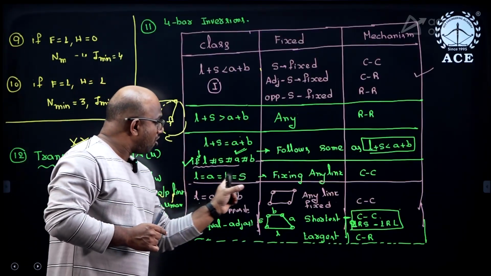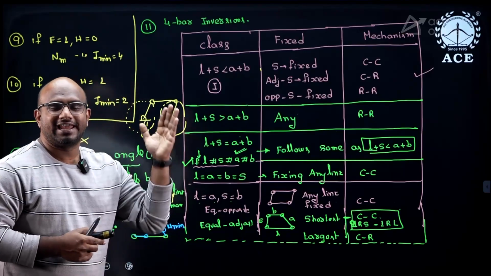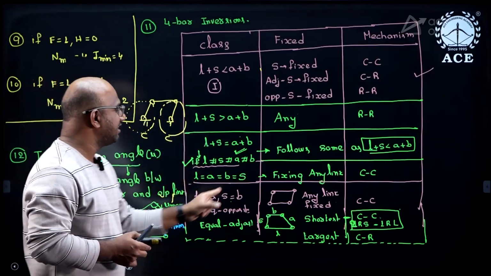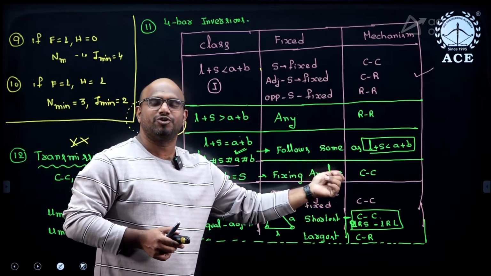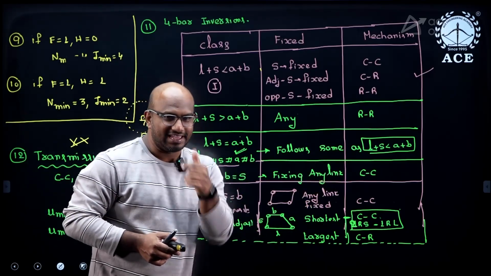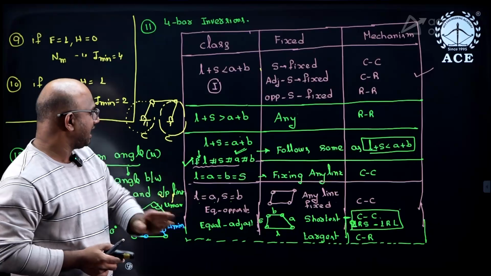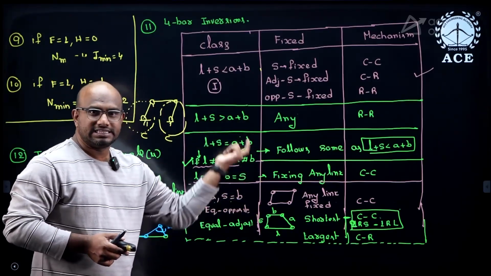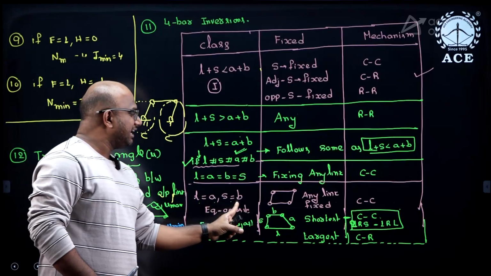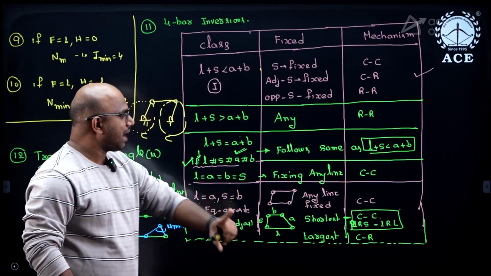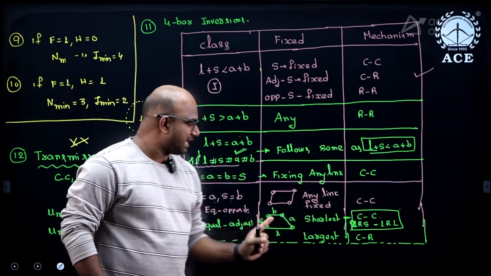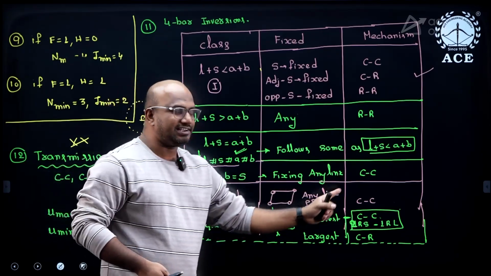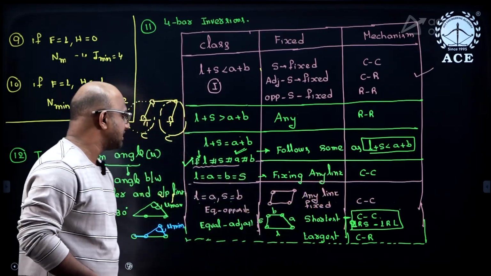Next, if all the links are the same, like link lengths 3, 3, 3, 3, then by fixing any link it is going to give you a crank mechanism itself. Next, equal links. I hope this is clear for you. If equal links are opposite to each other, like a parallelogram linkage, then by fixing any link it is going to give you a crank mechanism itself.